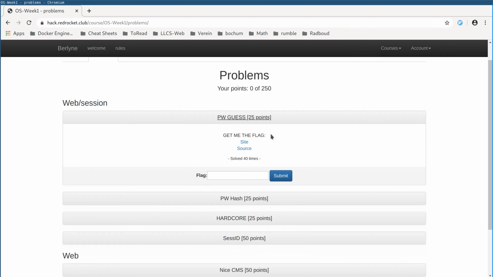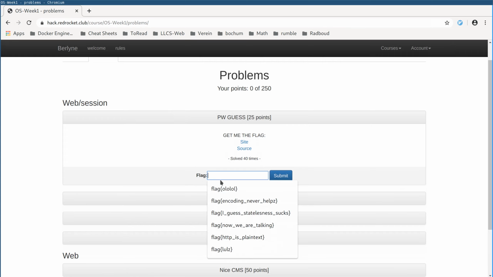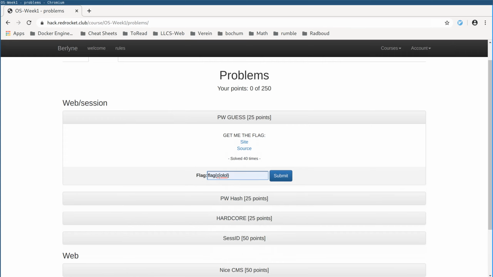You need to find out what kind of vulnerability it might have. You need to exploit this vulnerability to steal a flag from the server, and then once you've received this flag, which is just a character string, you can input it here. It looks something like that, prefixed with flag, and then you can submit it. Once you've submitted it, you get the points for the task.